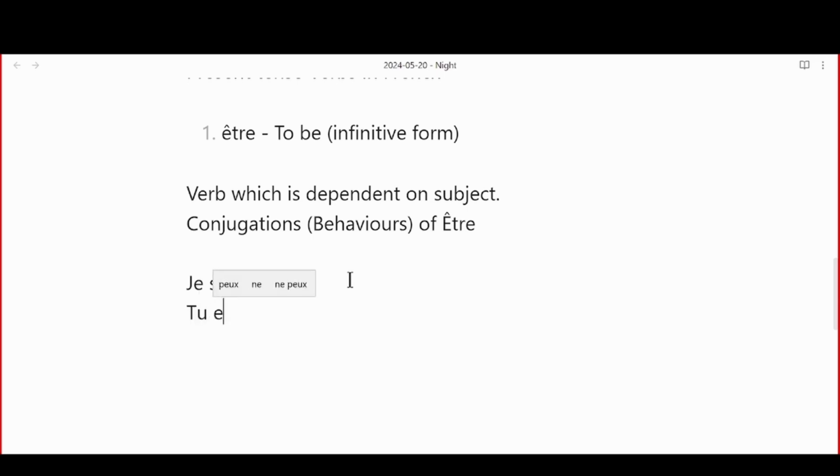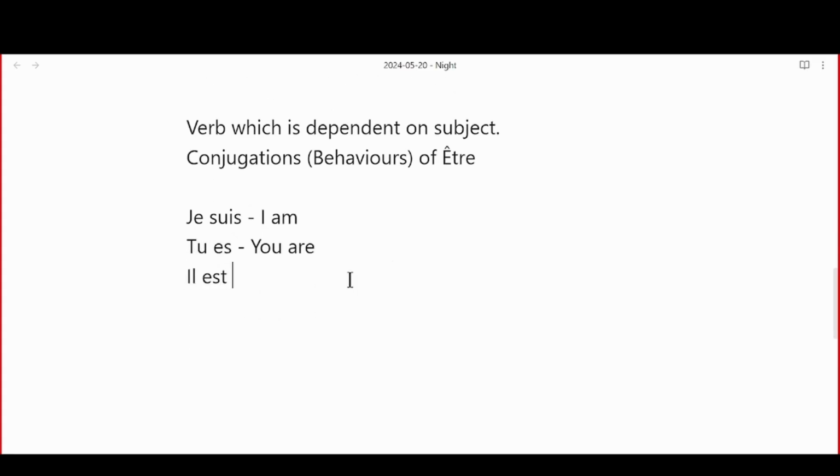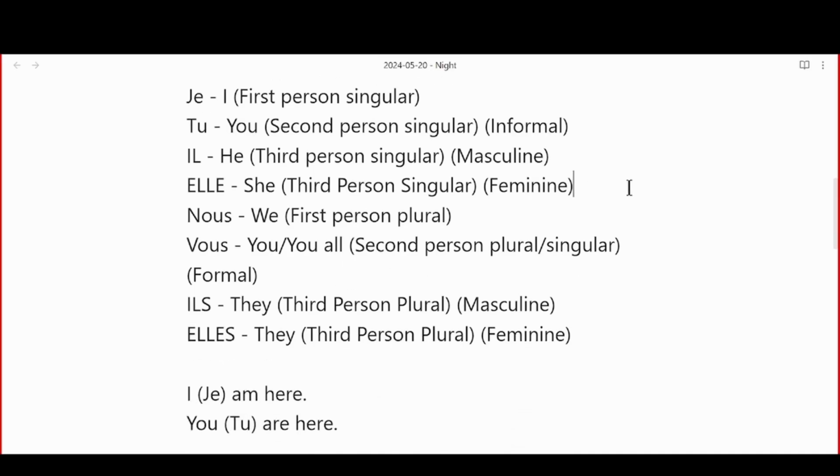When it is with tu, it becomes tu es, which is you are. When it is with il, it becomes il est, which means he is. When it is with elle, it becomes est, which is she is. When it is with, did I just teach you on? Okay, we didn't do on. Sorry. We didn't do on.